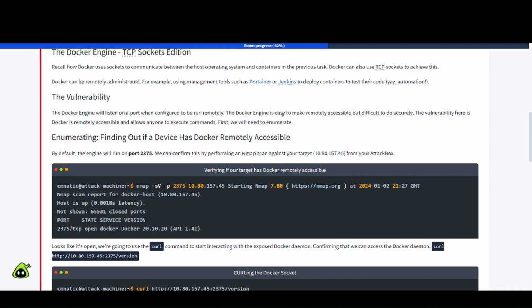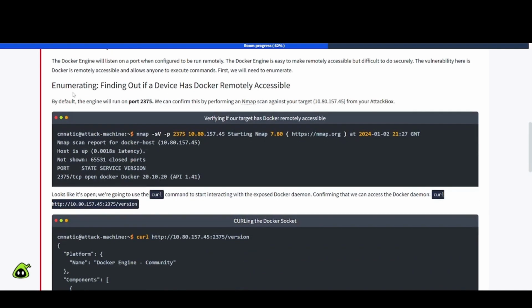The Docker engine is easy to make remotely accessible but difficult to do securely. The vulnerability here is that Docker is remotely accessible and allows anyone to execute commands. First, we will need to enumerate, finding out if a device has Docker remotely accessible. By default, the engine will run on port 2375.